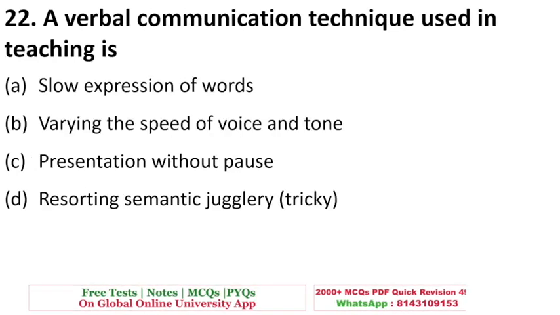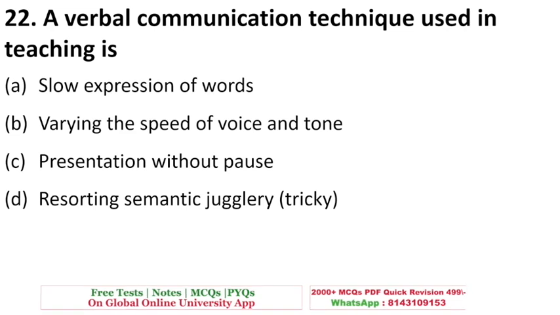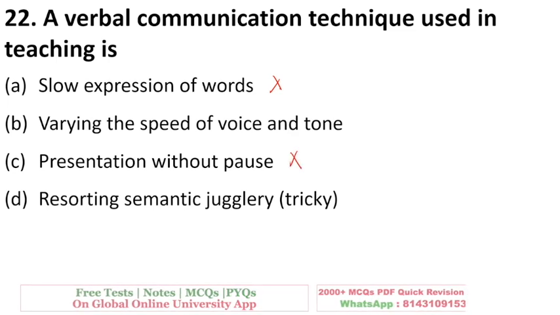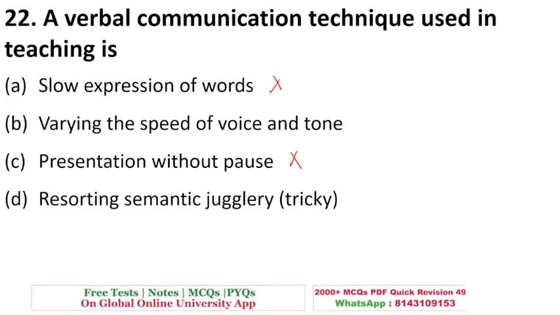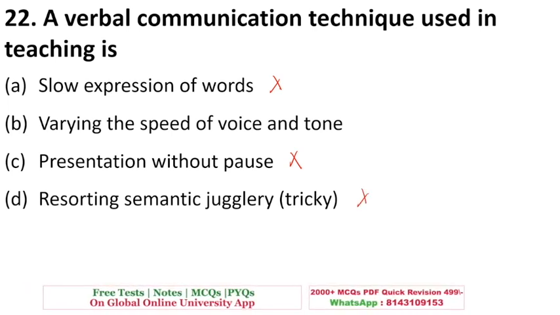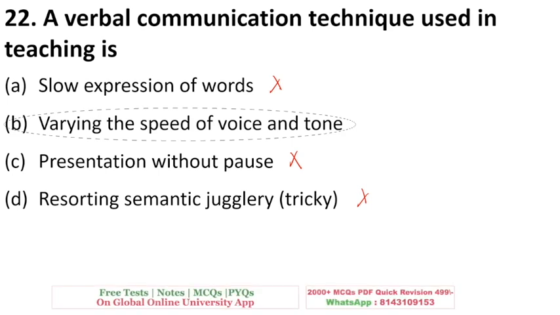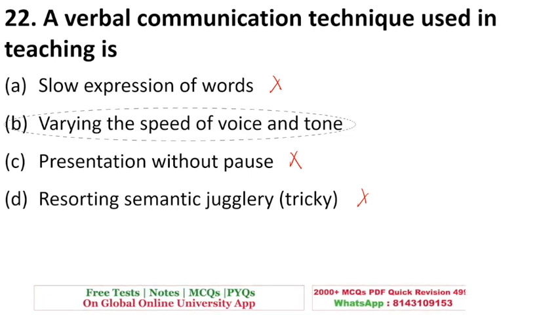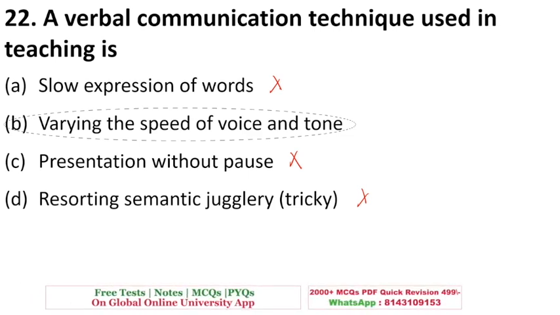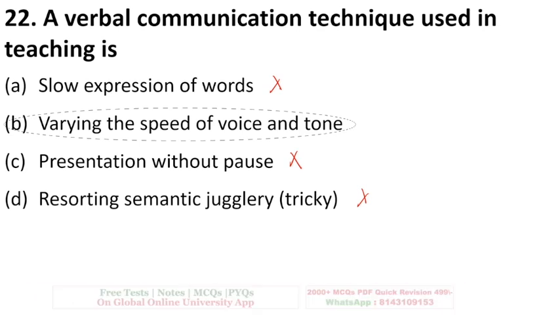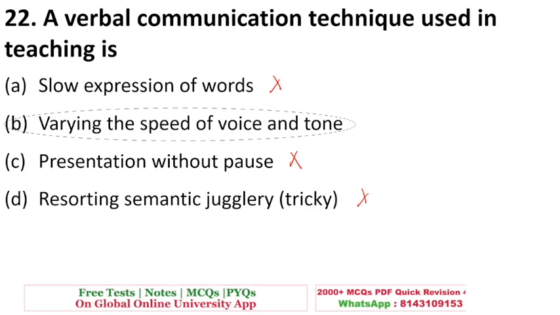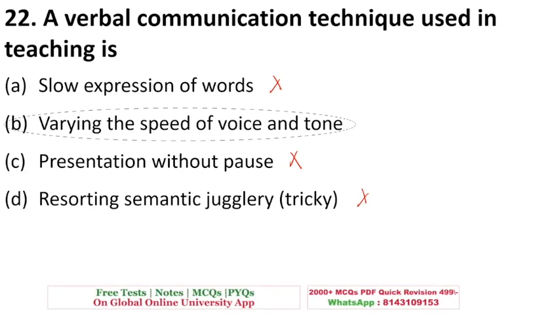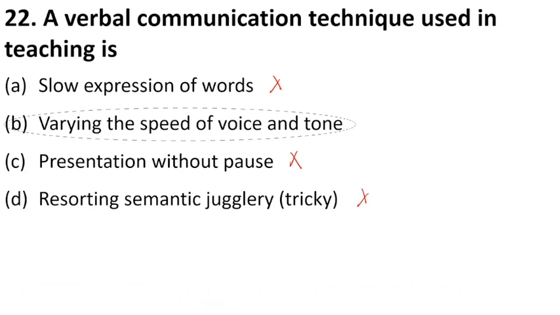A verbal communication technique used in teaching is, so expression in words, no, this is not right. Presentation without a pause is also not right. Resorting to semantic jugglery is also not right. The right answer is varying the speed of voice and tone. So whenever required, the teacher can emphasize a particular point and she can change the tone of her voice, which makes different things important. So that tells students, okay, this is important. Through the pitch, also through the tone, the teacher can tell students what is important in it.